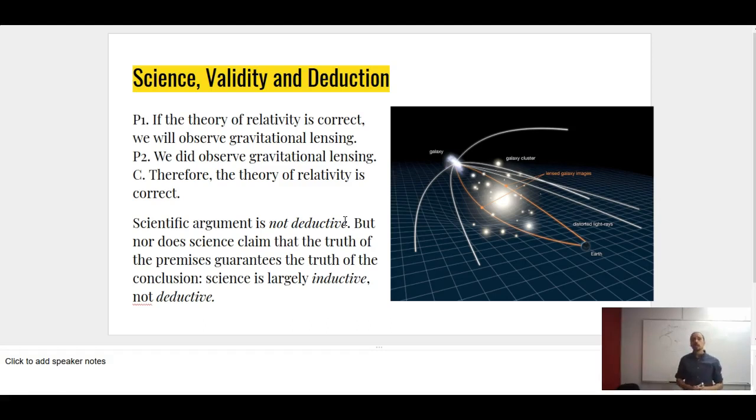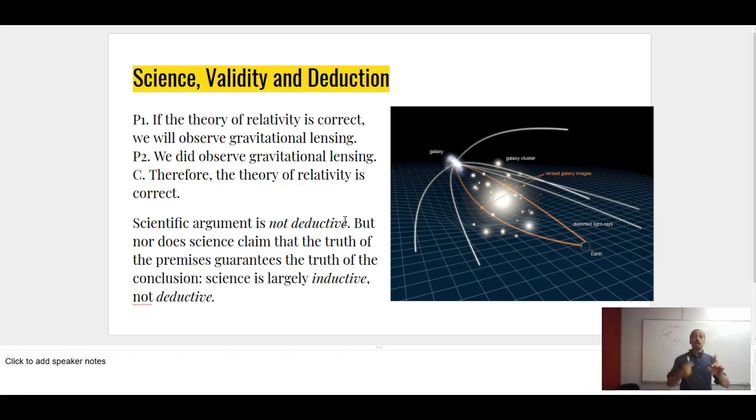So if you look at something like confirmation of a theory by observation, we'd say something like, well, look, if Einstein's theory of general relativity is correct, we're going to observe something called gravitational lensing. What's gravitational lensing? Well, for Einstein, under relativity, massive objects distort space-time, which means light will bend around massive objects. If light is bending, it's kind of akin to what a lens in a telescope might do. So if Einstein is right, we should observe gravitational lensing, which is the bending of light around massive objects such as stars and black holes.